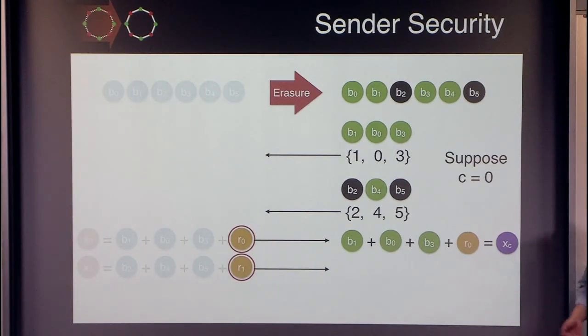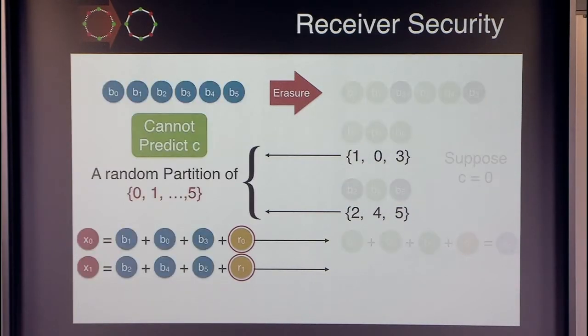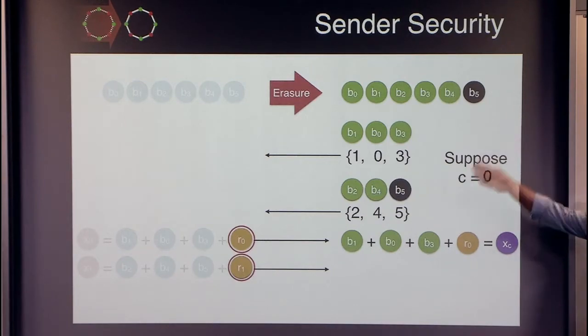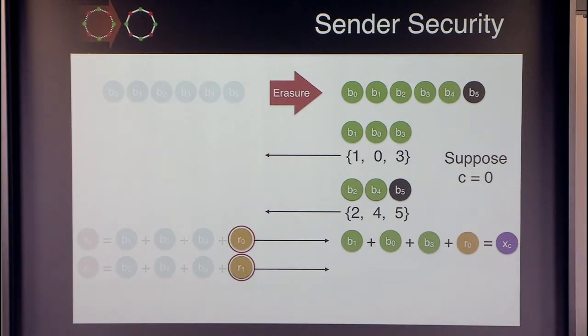So for the sender security, let me go over it again. In the case of sender security, the adversarial sender can make the channel more reliable. So some of these erasures can actually be received by the receiver, and now it has some bits which have been erased. For example, in this case, 1/6 of the bits have been erased. To argue security, let's track one of the bits which has been erased.